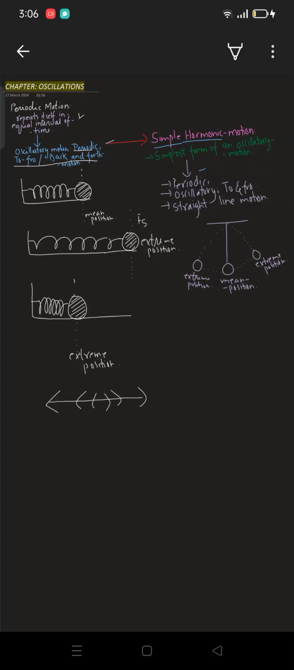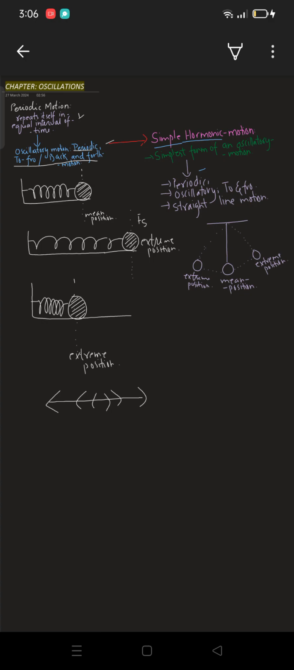Okay, so as in the last video, we have discussed simple harmonic motion in great detail. And before simple harmonic motion, we discussed periodic motion and oscillatory motion. What was periodic motion? Periodic motion was a motion which repeats itself in equal intervals of time.